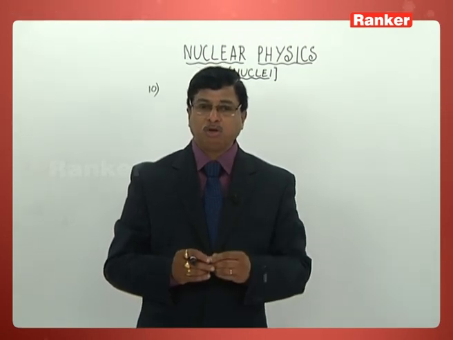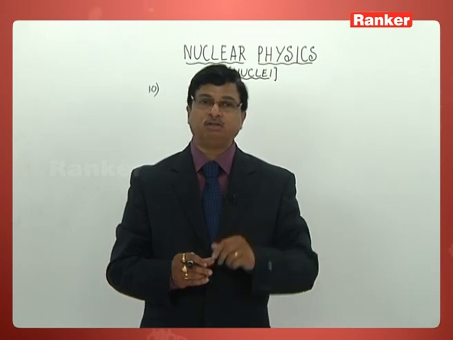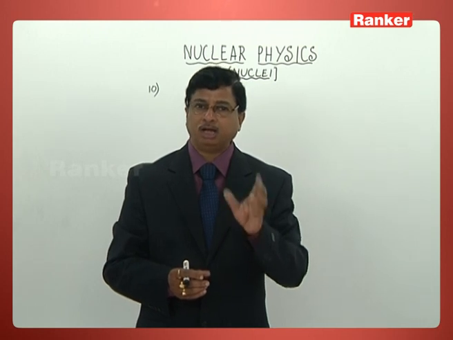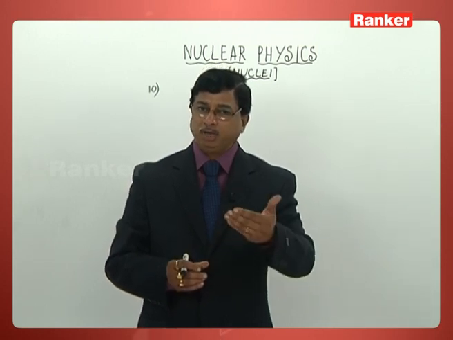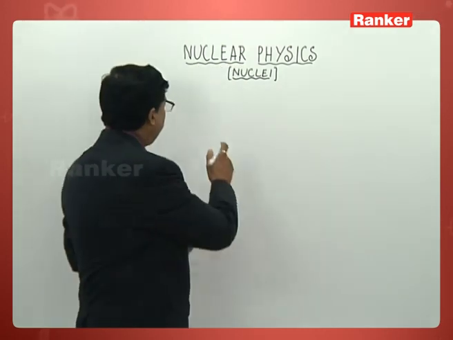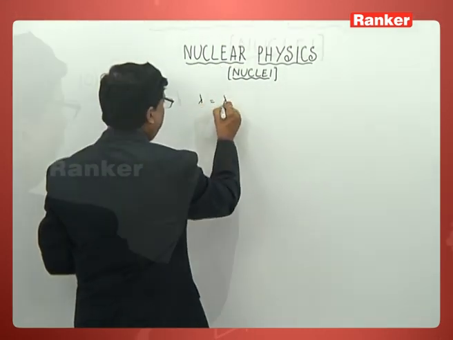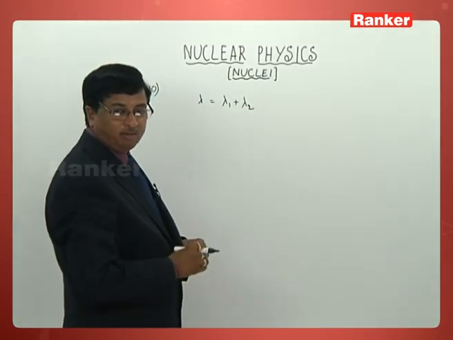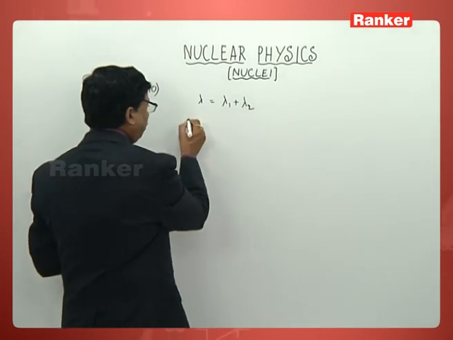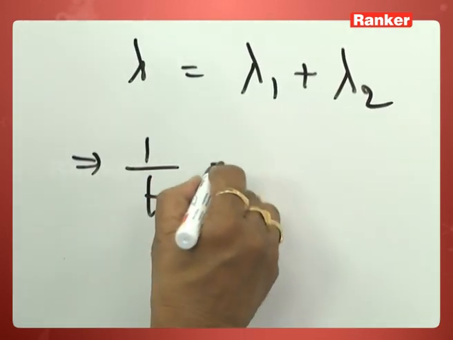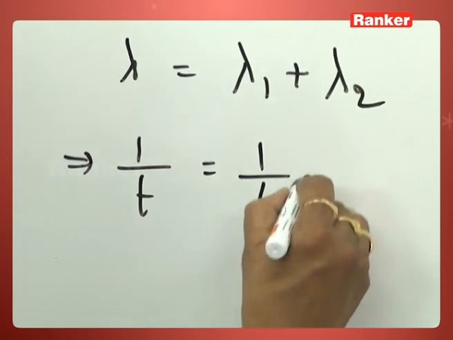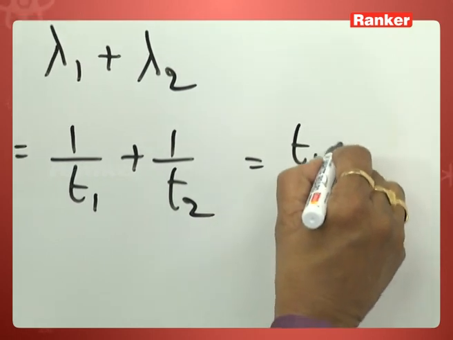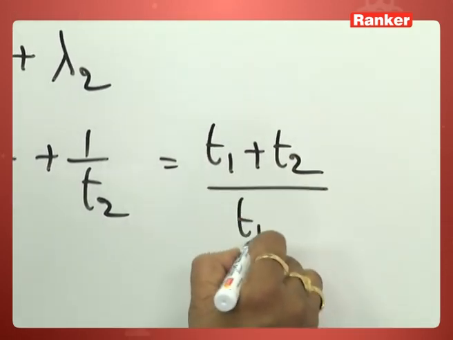When he is talking about average life, it is known to us all as 1 by lambda. But in this particular case, lambda must be equal to lambda 1 plus lambda 2. That is the total, or effective, average life we want. This can be taken as 1 by T is equal to 1 by T1 plus 1 by T2, which I can write as T1 plus T2 by T1 T2.